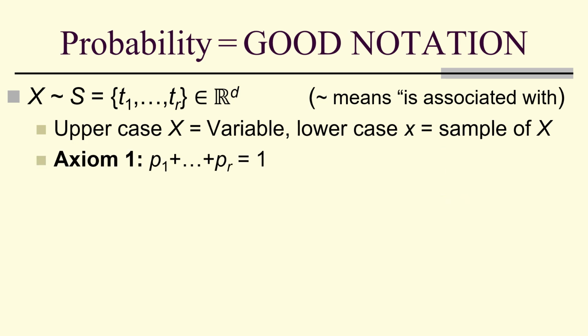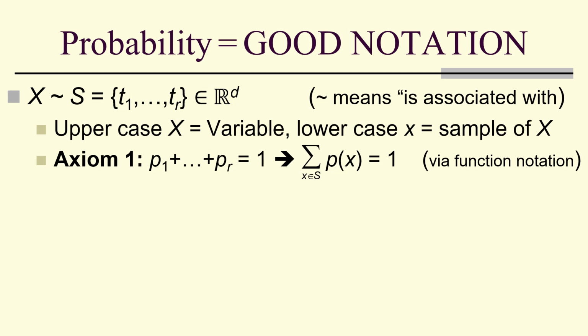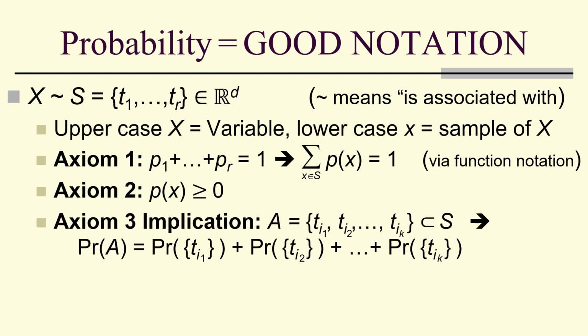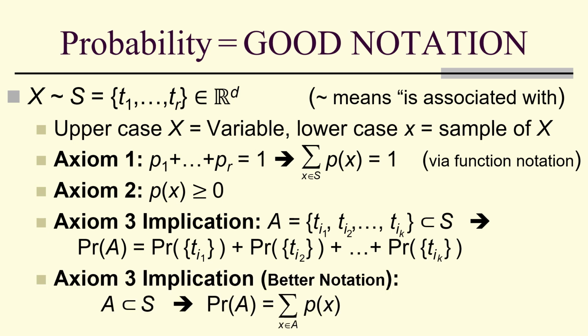Axiom 1, the sum of the probabilities is 1. In sigma notation, using function notation, it is the sum over x in S, p of x is equal to 1. Axiom 2, p is a function over S, has to be non-negative. And axiom 3 implies that if A is equal to the subset labeled T sub I1, T sub I2 up to T sub IK, then the probability of A is the probability of the individual outcomes summed together.